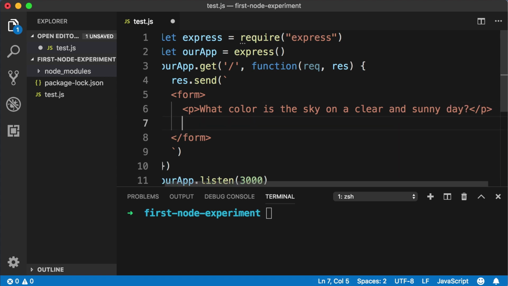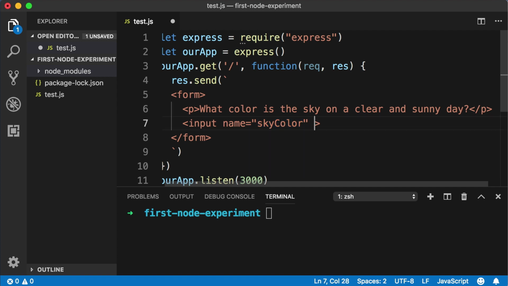Maybe right below that paragraph, let's create a form input field that the user can type into. So just create an input element. Input does not need a matching closing tag, but on the opening input tag, let's give it a name. So name equals, and then quotes. And let's say skyColor. I just made this name up of skyColor. It doesn't matter. It could be unicorn or pizza or anything.